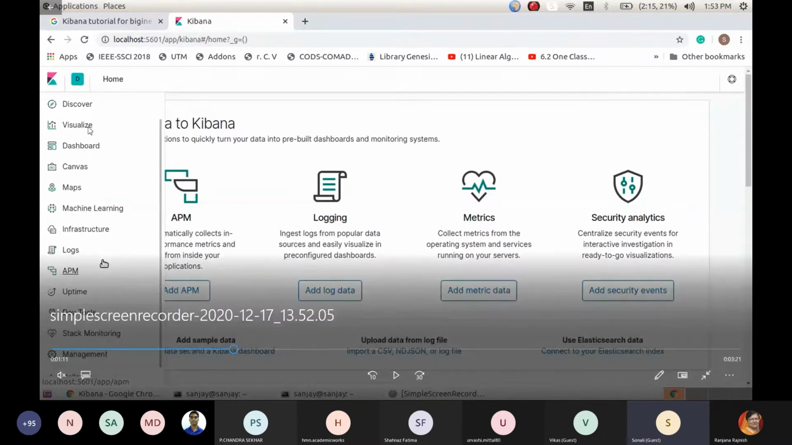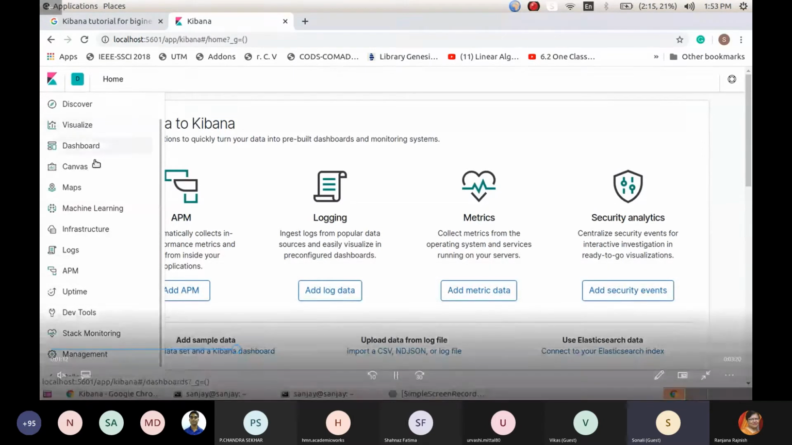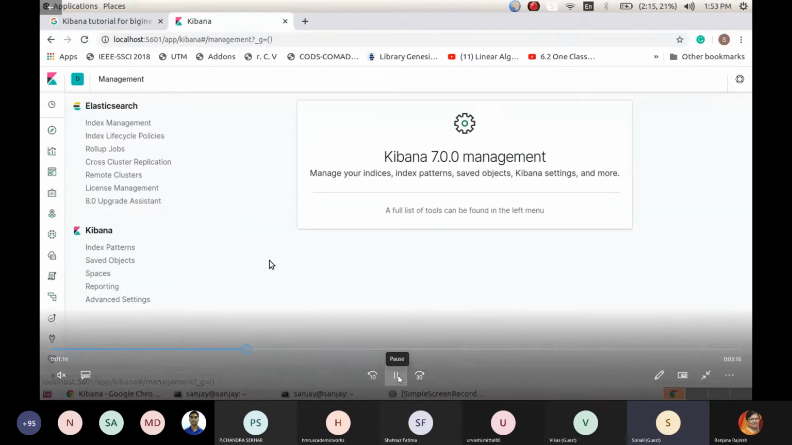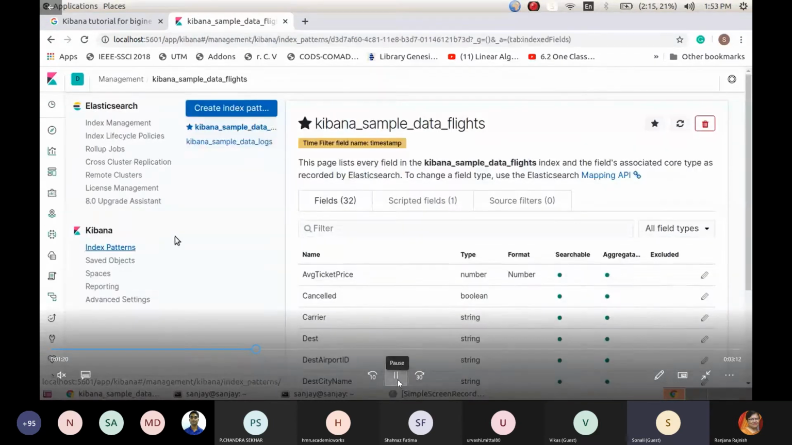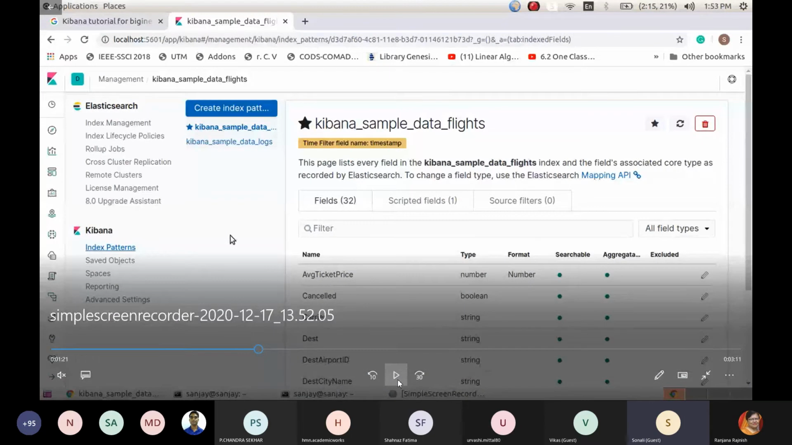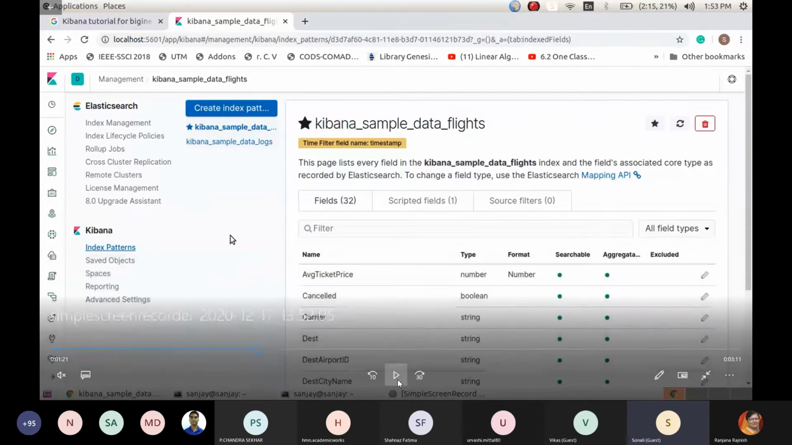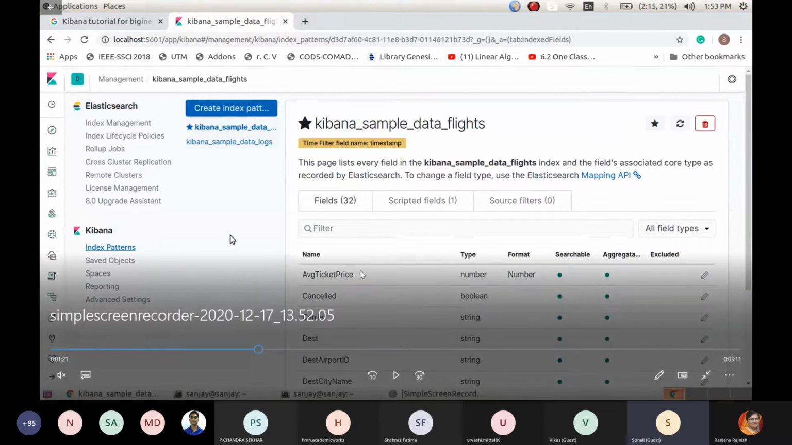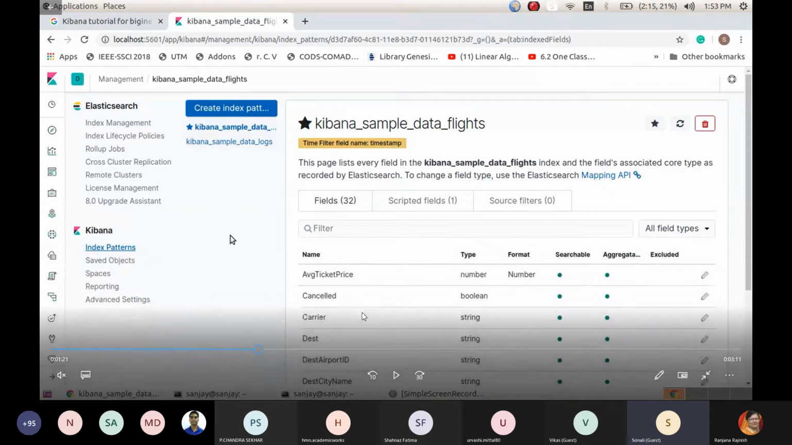Okay, the most popular things are visualization and dashboard, so we will see how we can do them. Moving ahead, we can have certain management features also. As I told you, management means creating an index file. I'm taking an example of flight data. An index file means I want these to be the fields, so basically it is a way to create the data.